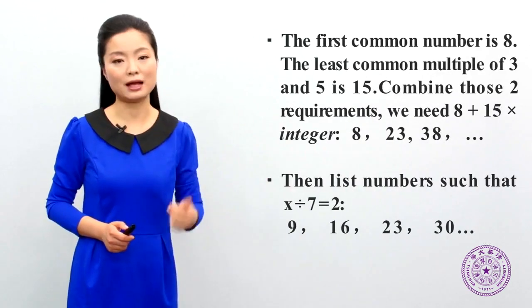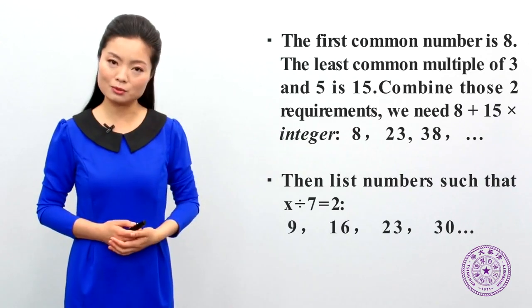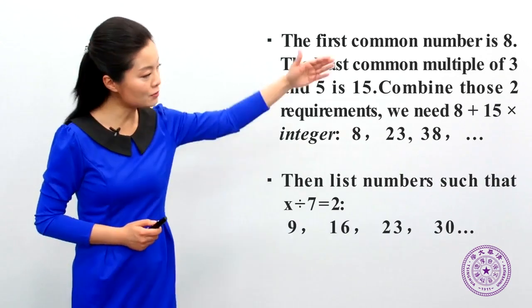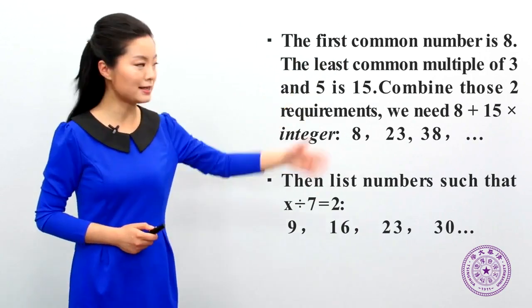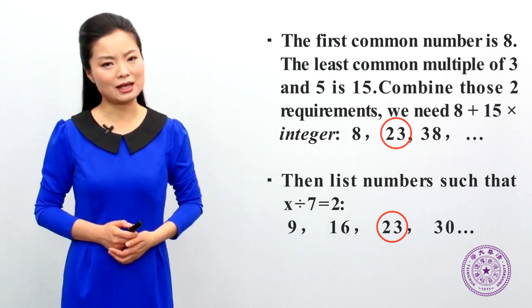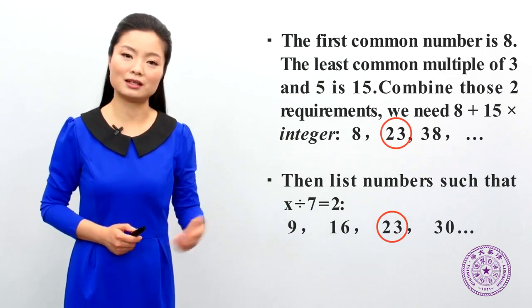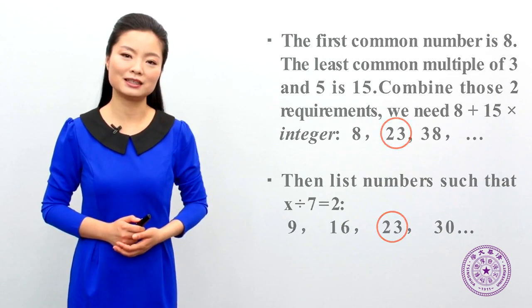We also list all the numbers with remainder 3 when divided by 5. Finally, we list those with remainder 2 when divided by 7. When we list all of them, we will discover some common numbers which satisfy all of them. The smallest common number is 23. But I think that Han Xin mustn't use such a method to get the answer. Do we have any better ways for this problem?